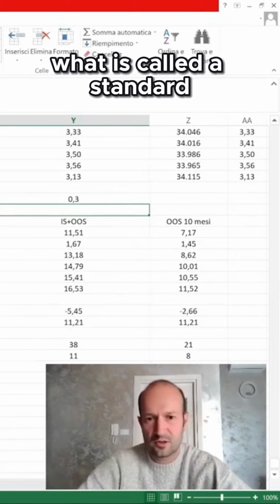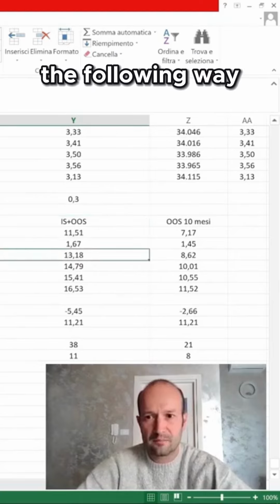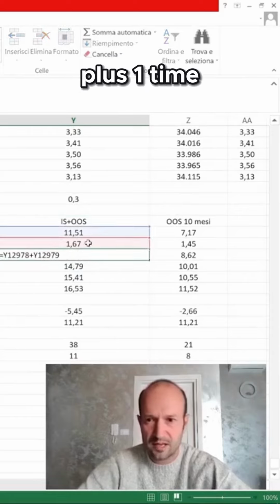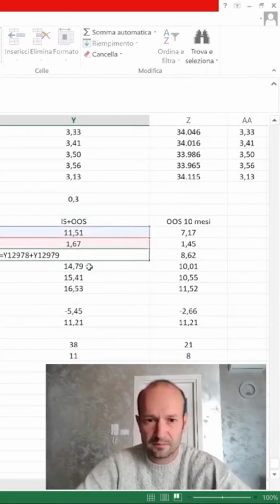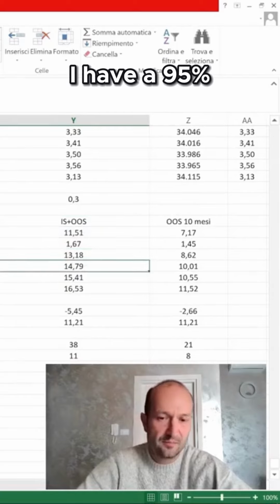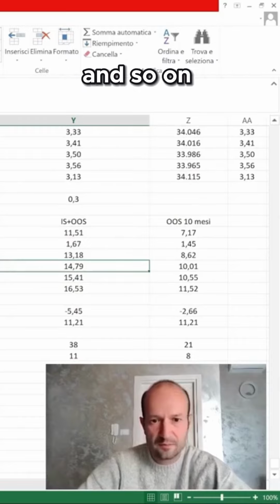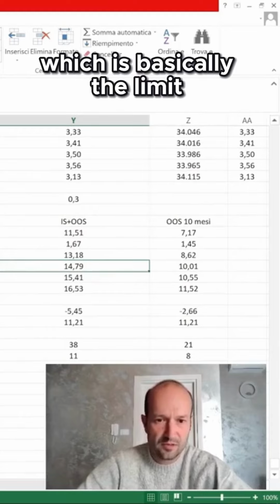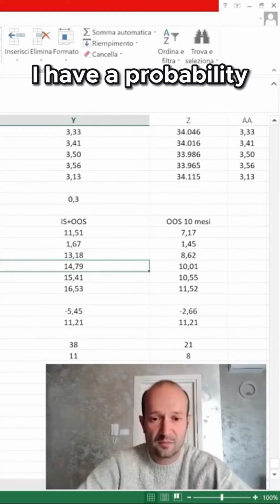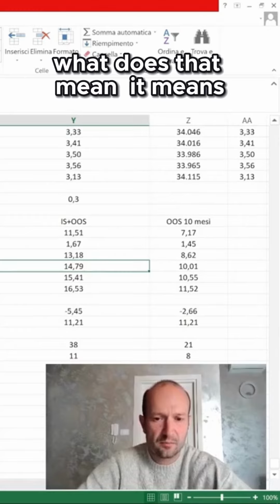So I have what is called a standard deviation, and I calculate it in the following way, by taking my drawdown plus 1 time the standard deviation. Then the second thing I do is I have a 95% probability of staying within this value, so I add 1.96 sigma, which is the standard deviation, and so on. The last value, which is basically the limit, I have a probability of staying within this value of 99.7%.